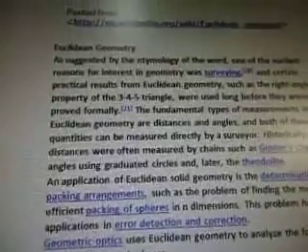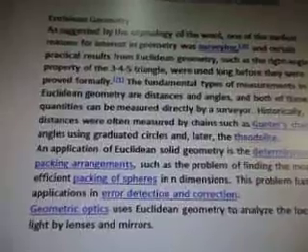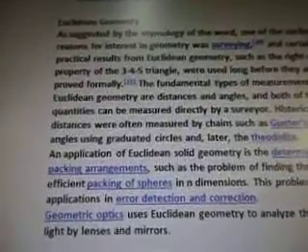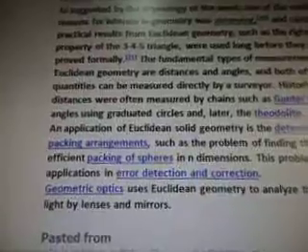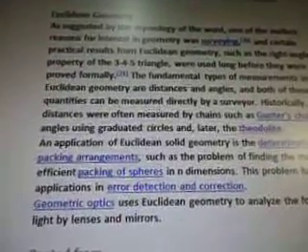And then Euclidean geometry. As suggested by the etymology of the word, one of the earliest reasons for interest in geometry was surveying. And certain practical results from Euclidean geometry, such as the right angle properties of the 3, 4, 5 triangle, were used long before they were proved formally. The fundamental types of measurements in Euclidean geometry are distances and angles, and both of these quantities can be measured directly by a surveyor. Historically, distances were often measured by chains such as Gunter's chain, and angles using graduated circles, and later the theodolite.